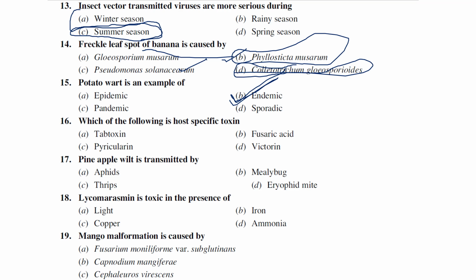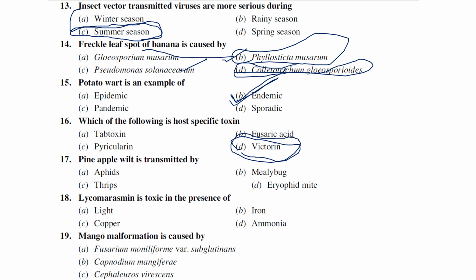Anyway, which of the following is a host-specific toxin? T-toxin, fusaric acid, pyriculin, and Victorin. Victorin is the first host-specific toxin to be known. So among the given options, Victorin is the host-specific toxin.